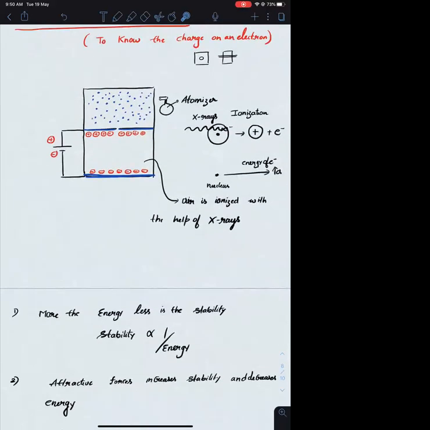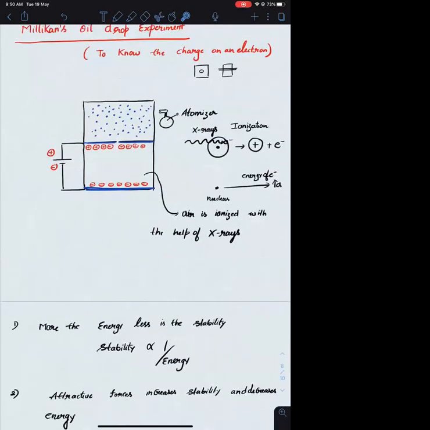Now let's start the experiment. Whenever he sprinkled or sprayed some oil droplets, the oil droplets will be falling down because of gravity. These oil droplets will be pulled towards it. As a result, these oil droplets will be falling down. When these oil droplets are falling through this particular region, what will happen? In this particular region, you are having electrons.